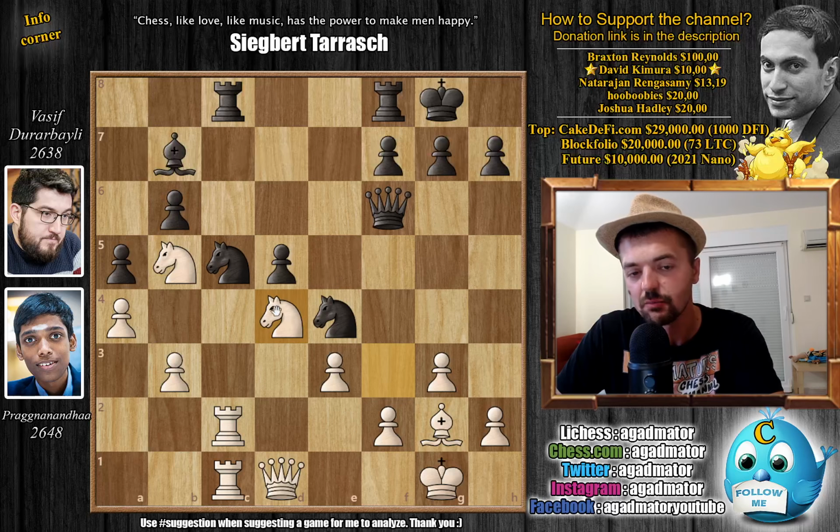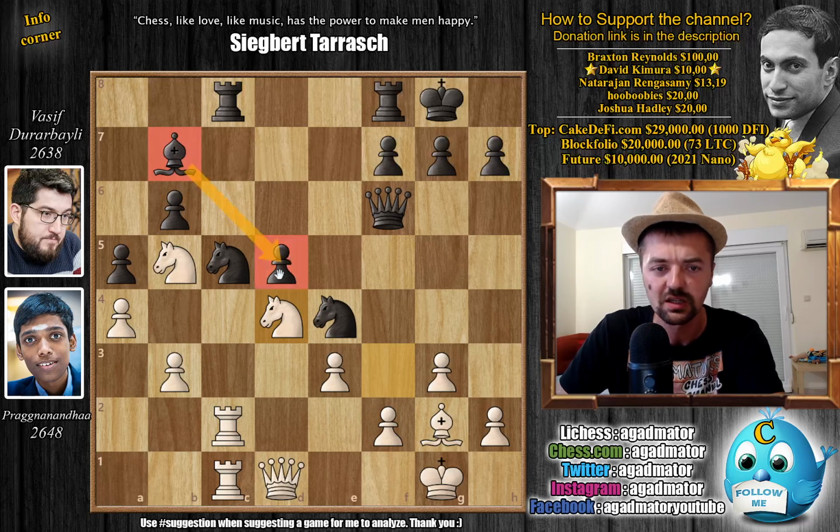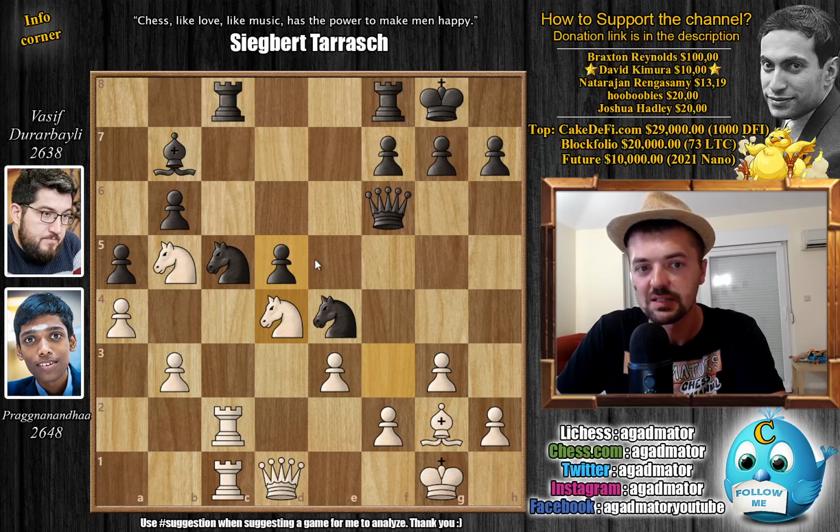And you can see that Pragg's pieces are now excellently placed, the rook's controlling the c file, the bishop on g2, but Durarbayli's pieces are also doing incredible work. The knight here is very, very strong, the queen here very active, and well, the bishop for the moment is hitting his own pawn, but that's, you know, usually the fate of the light square bishop when you're playing the black pieces. It takes a while for it to come alive.